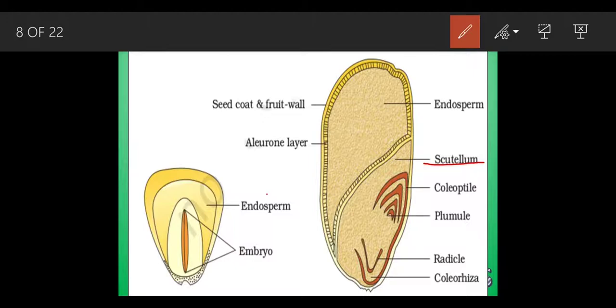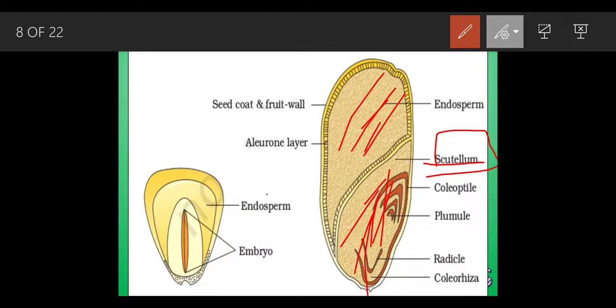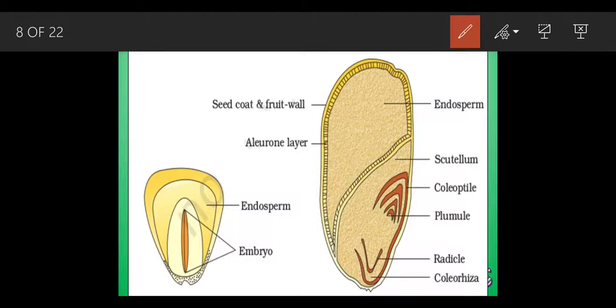When we study the dicot part, at that time we write cotyledon. But when it comes to a monocot, we say it is the scutellum. This whole part is the scutellum. Now inside this scutellum we can see many structures.